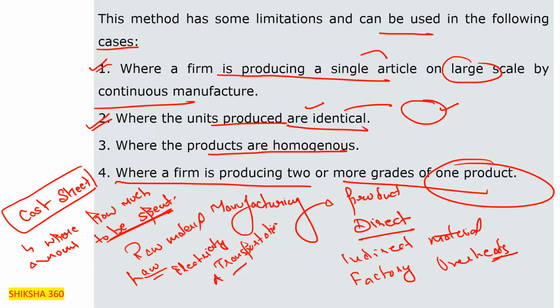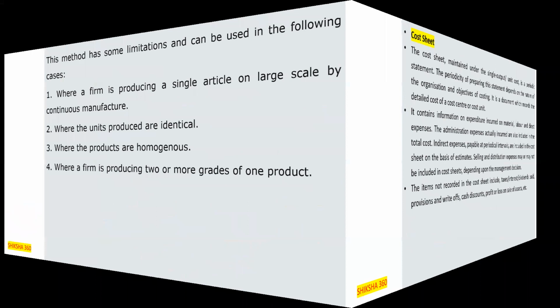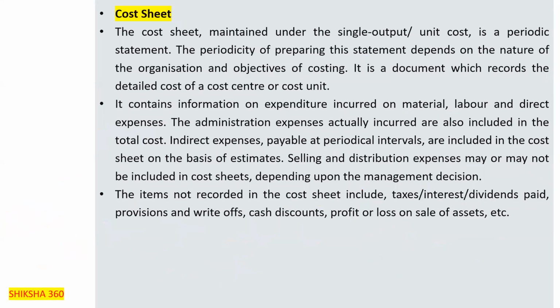So now let's understand what they are trying to say here. The cost sheet maintained under single output unit costing is a periodic statement.